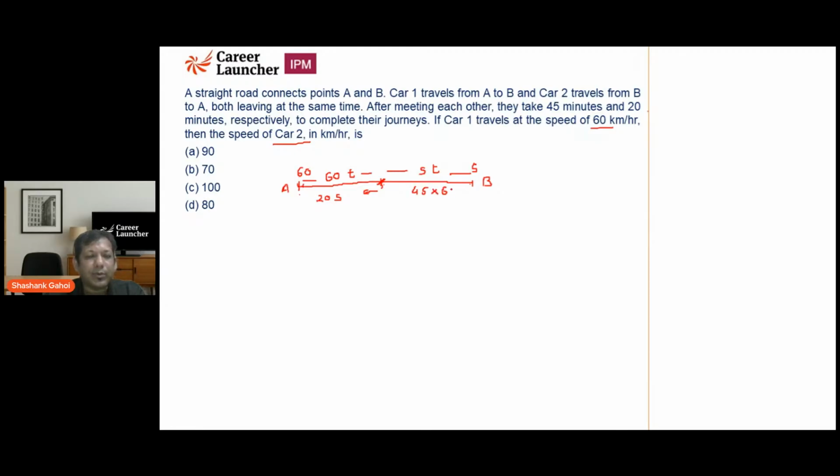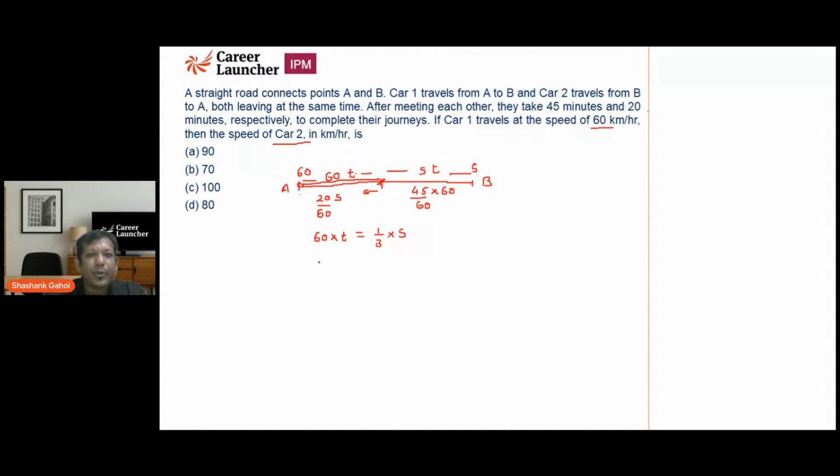That is 60. Basically it is in minutes, so I can divide by 60. Now, what equations am I going to get? This distance should be equal to 60 into T, that is also equal to 1 by 3 of S. That is my first equation.